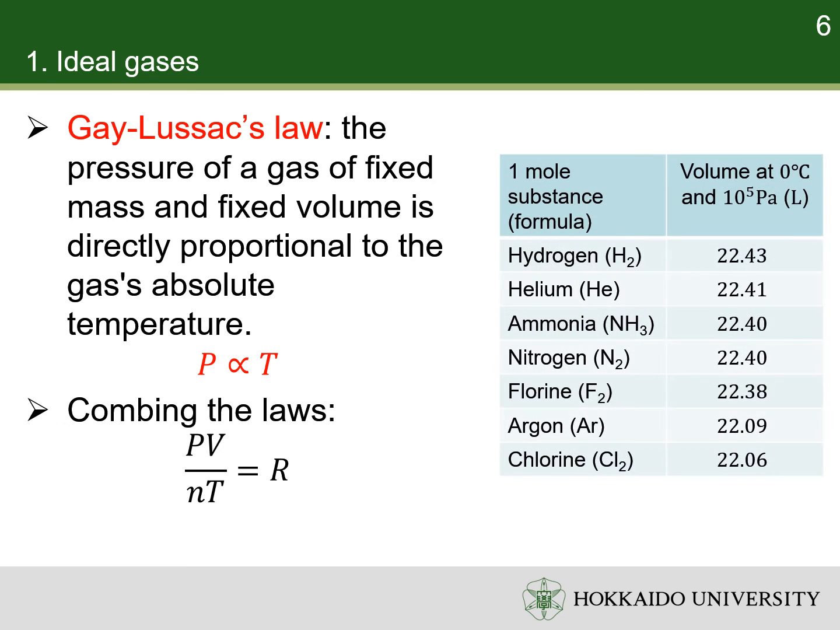Here, I show you the volumes of 1 mole gases at identical temperature and pressure. It is clear that the volumes are almost identical. So, the proportionality coefficients of them are also identical. R is called the ideal gas constant.